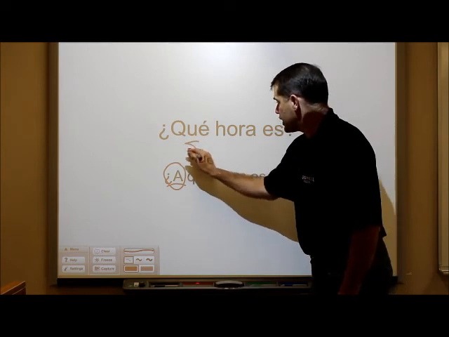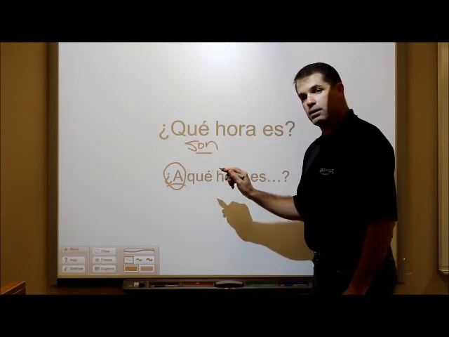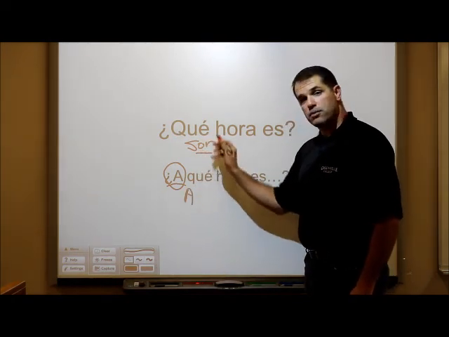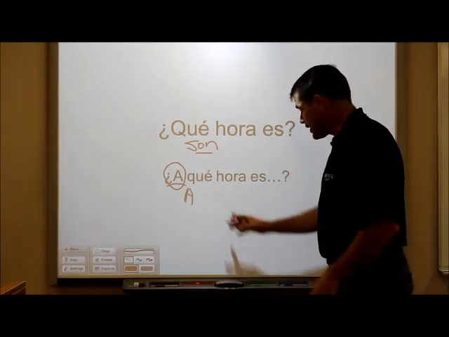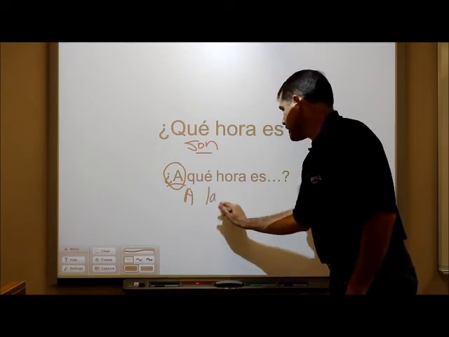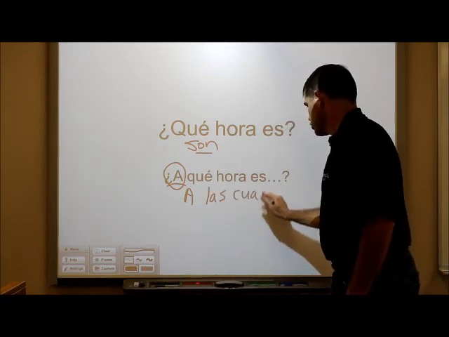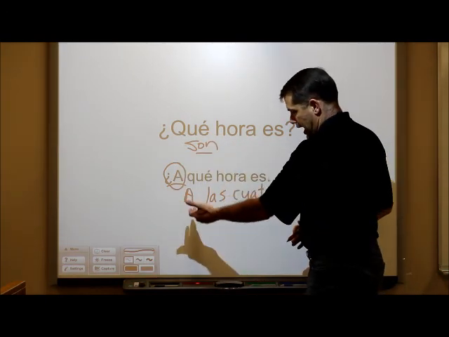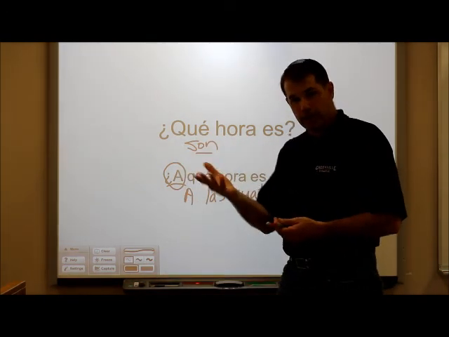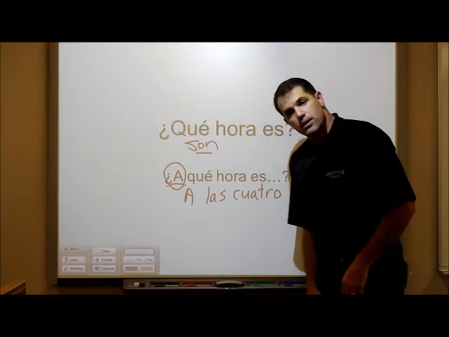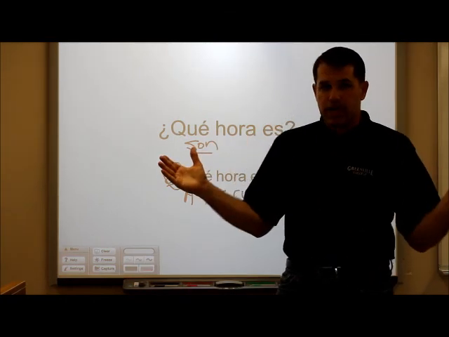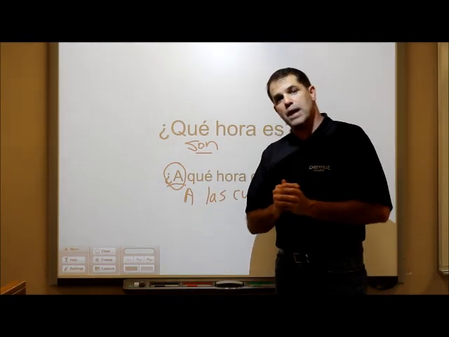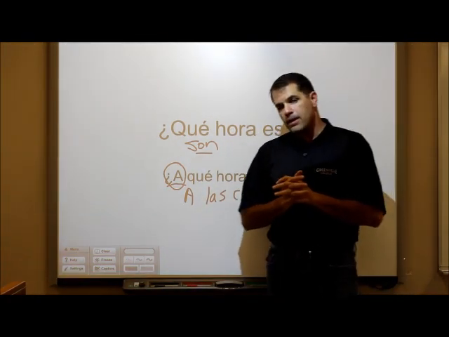So instead of up here saying son las tres, we replace that son with an a. We don't need that verb es or son now. We simply say a las cuatro. So if the question is a qué hora, then we answer with a las cuatro, at 4 o'clock. Okay? So we've covered the main areas now, besides looking and studying at vocabulary. We've covered the main areas in chapter 1, capítulo 1.